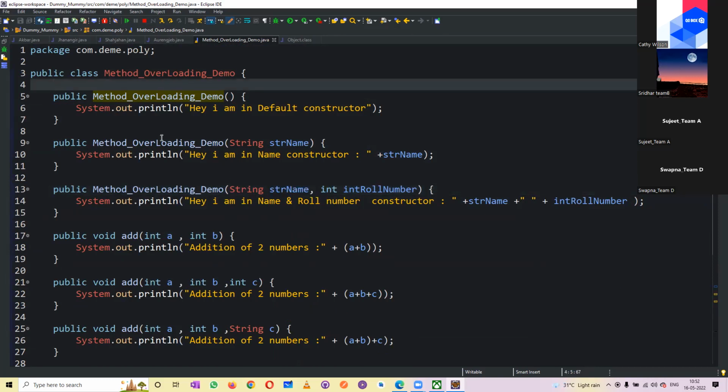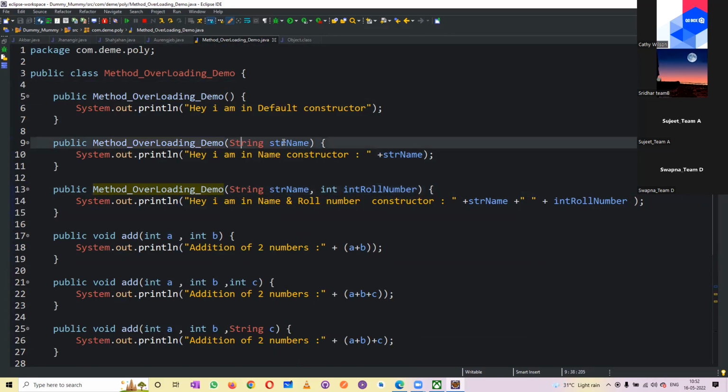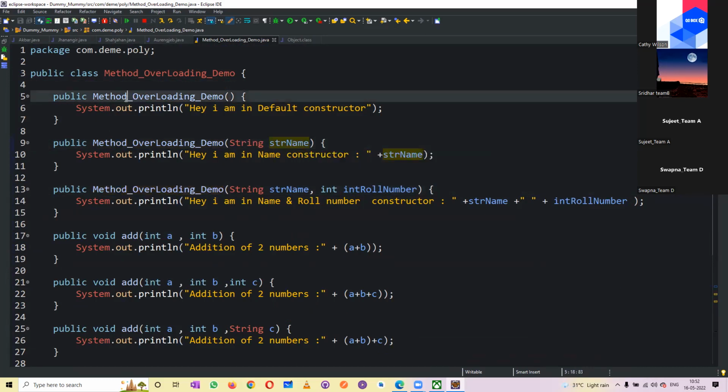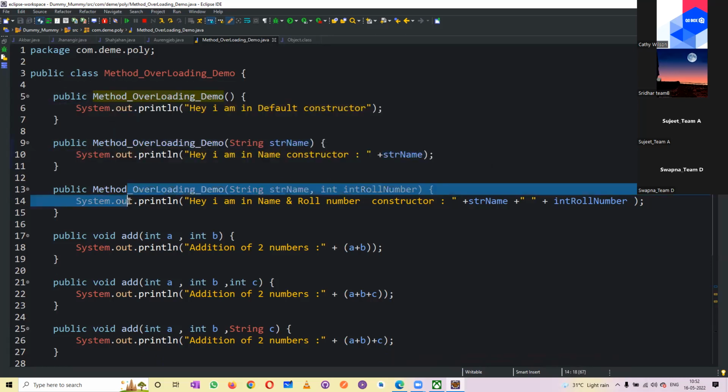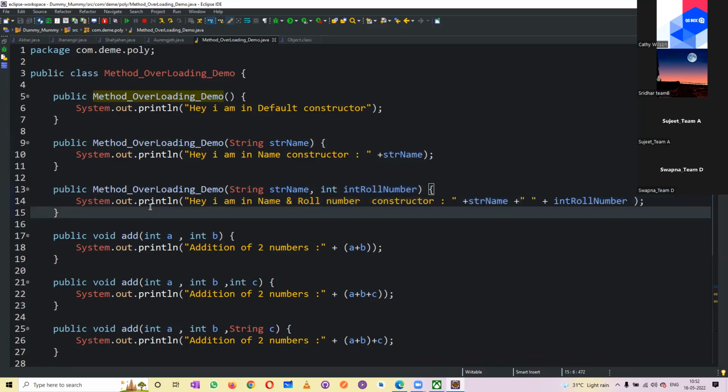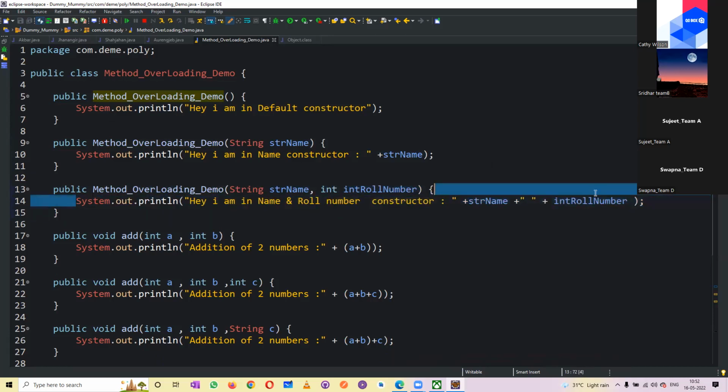Here also, if you see, it is the same method with different parameters. Means the same person with different behaviors. Same person, here the behavior is different. Behavior is different means, see, now this is the behavior, right?